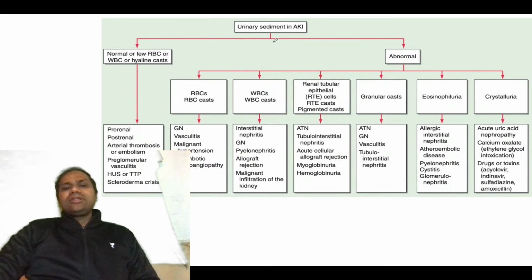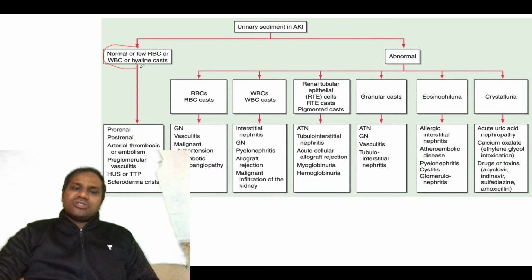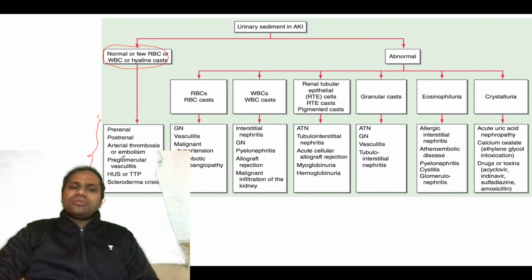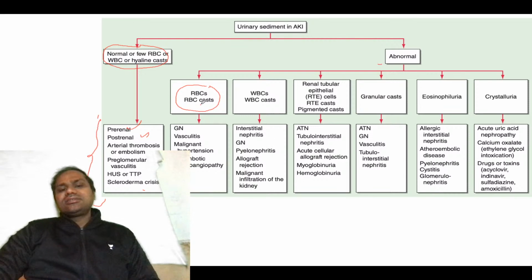Remember, whenever there is urine sedimentation in AKI, it can be normal or show a few RBCs or WBCs or hyaline casts. In that case it can be prerenal, postrenal, or embolism, HUS, TTP or scleroderma crisis. But if the sediment is abnormal, if you see RBCs and RBC casts, that goes more towards glomerulonephritis, vasculitis, malignant hypertension, or thrombotic microangiopathies. If there are WBC casts, it can be interstitial nephritis, glomerulonephritis, pyelonephritis, allograft rejection, or malignant infiltration of the kidney.